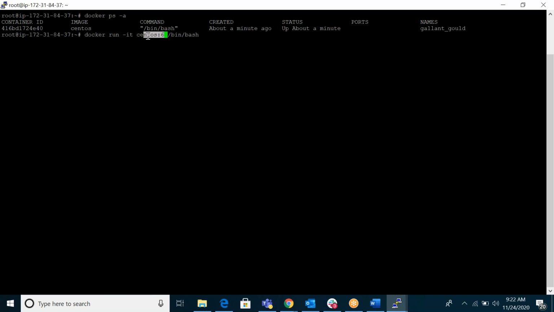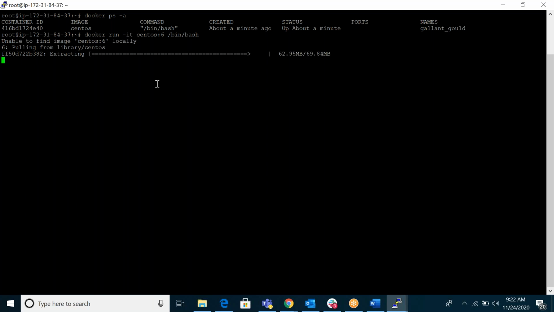If you run this command, by default it will download the image from Docker Hub and create the container. First it will download, which takes 1 or 2 seconds, and creating the container takes 1 second, maximum 3 seconds. Just enter.